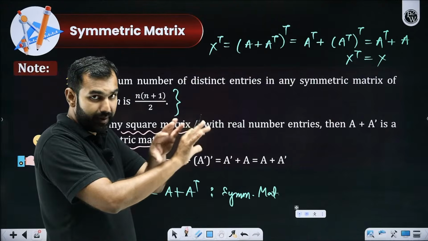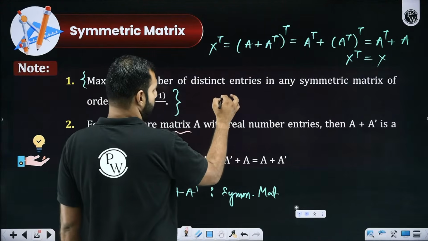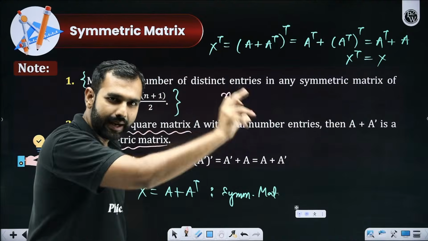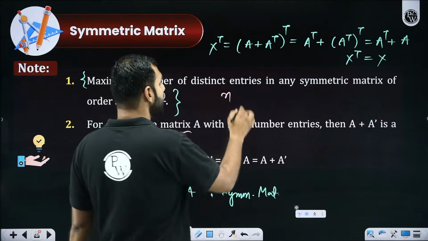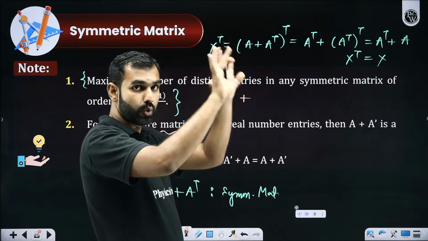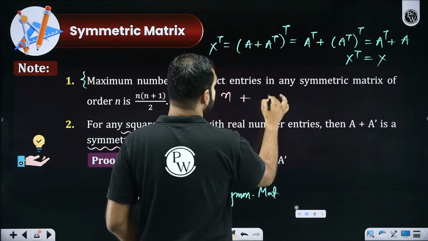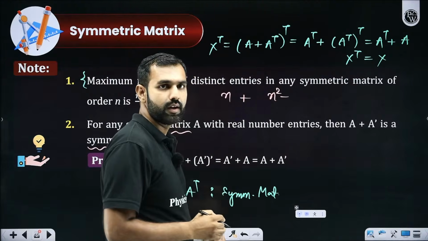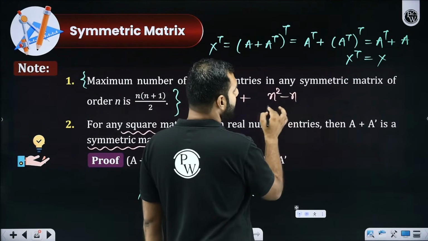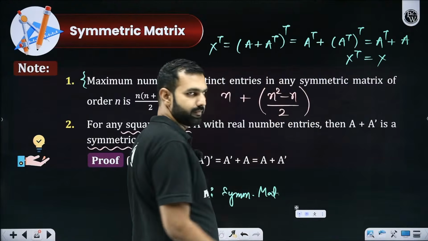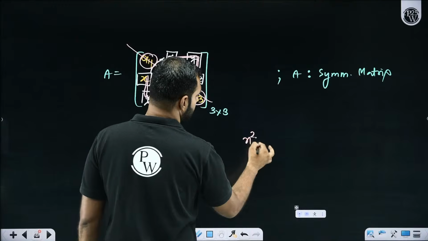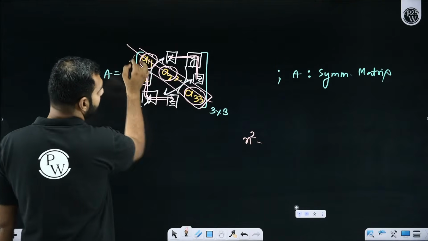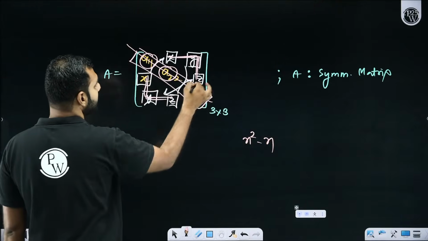If there is an n by n matrix, so first of all, there will be n diagonal elements. Those n you can choose independently. After that, there are total how many elements? Sir, in that n by n, there are total n square elements. Out of which, if I remove the diagonal elements, I am left with either these or these.